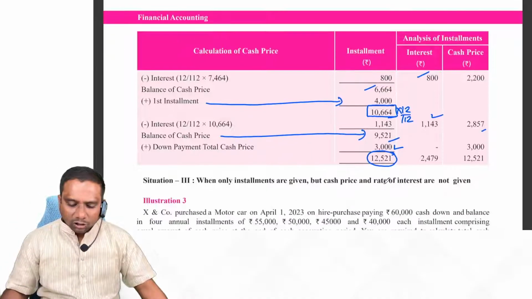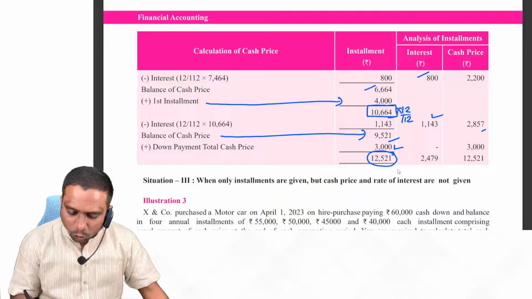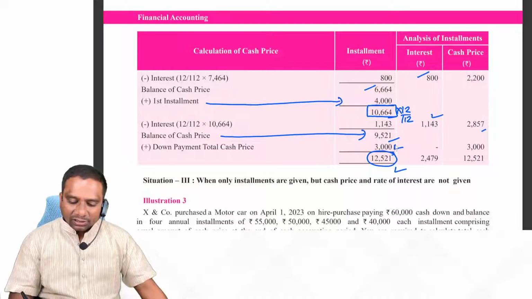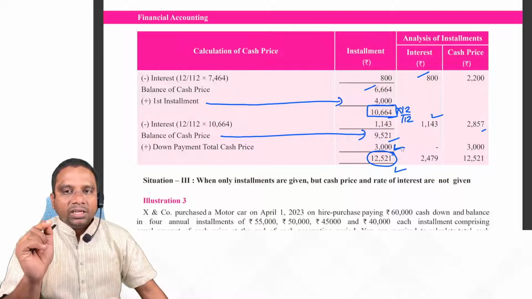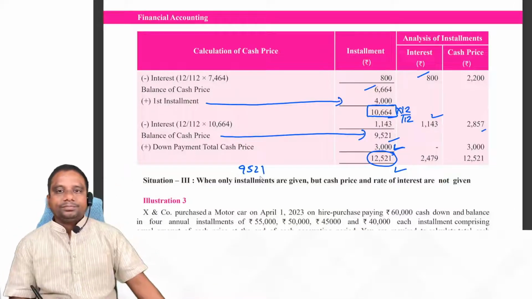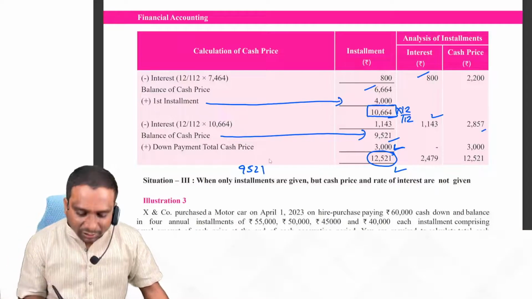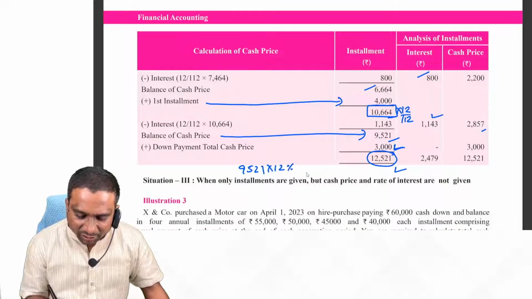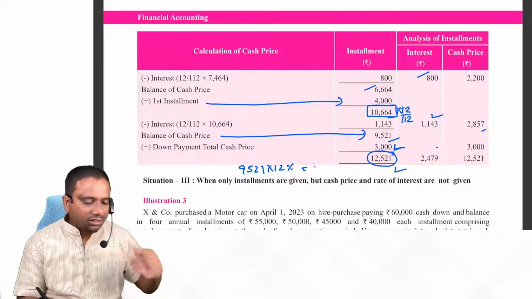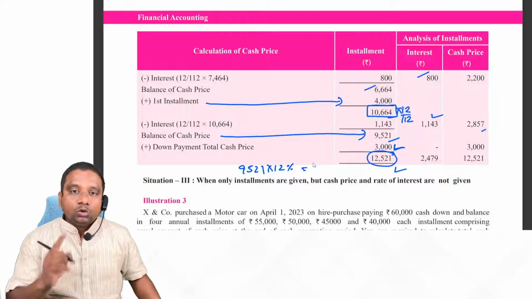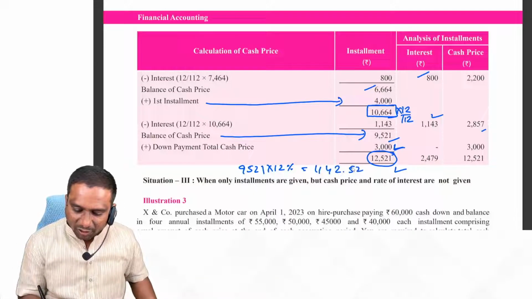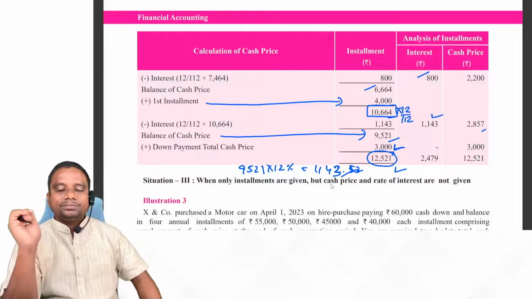Now, if you want, you can cross check. What is the total cash price of the asset? 12,521 minus how much down payment we are paying? 3,000. What is the remaining amount payable? 9,521. On this, generally we have to pay 12% interest. So calculate 9,521 into 12% directly. How much are you getting? 1142.52. Round figure 1150. Okay.